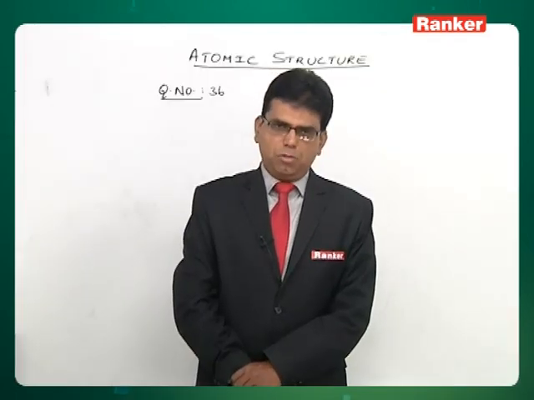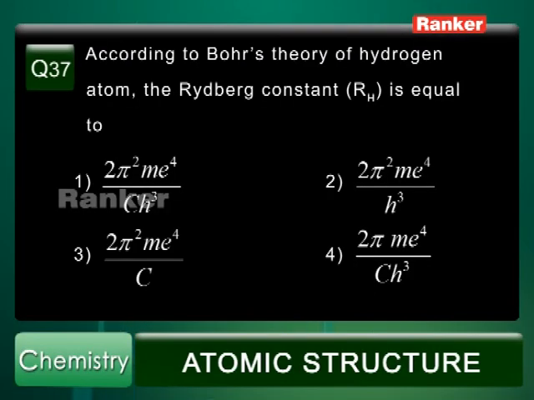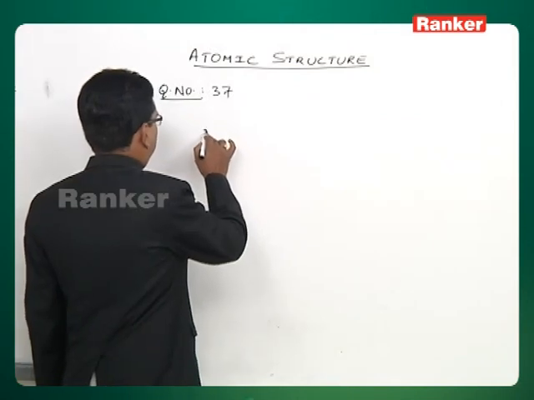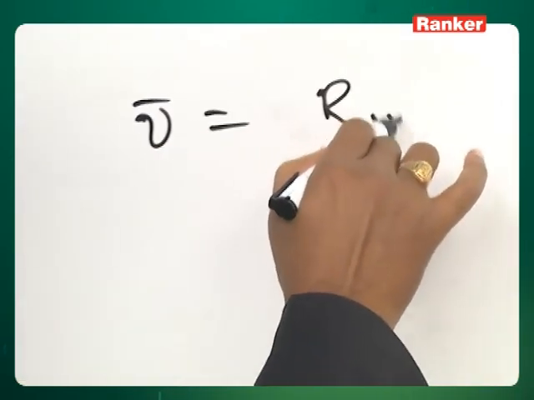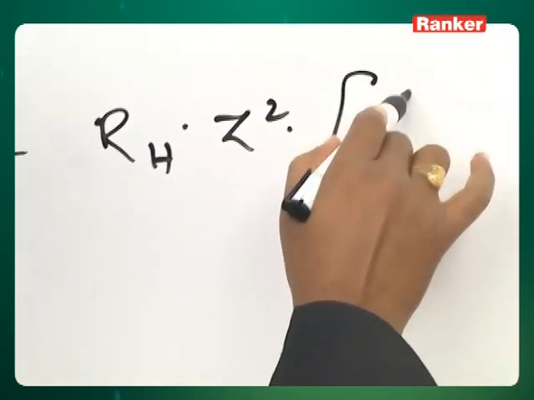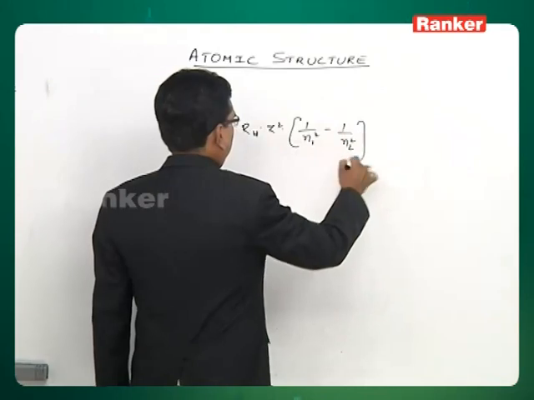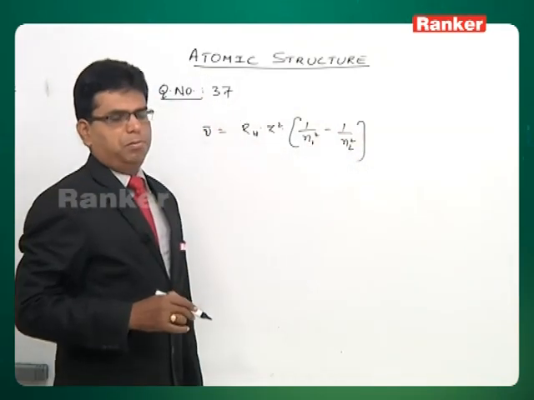Now let's move on to question number 37. According to Bohr's theory of hydrogen atom, the Rydberg constant RH is equal to, see, we already told that in Rydberg's equation, nu bar is equal to RH into z square into 1 by n1 square minus 1 by n2 square. This is derived from Bohr's theory.